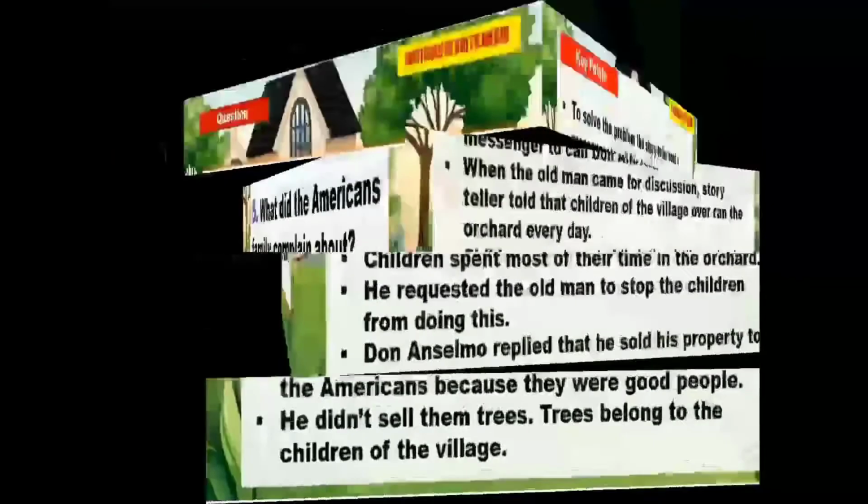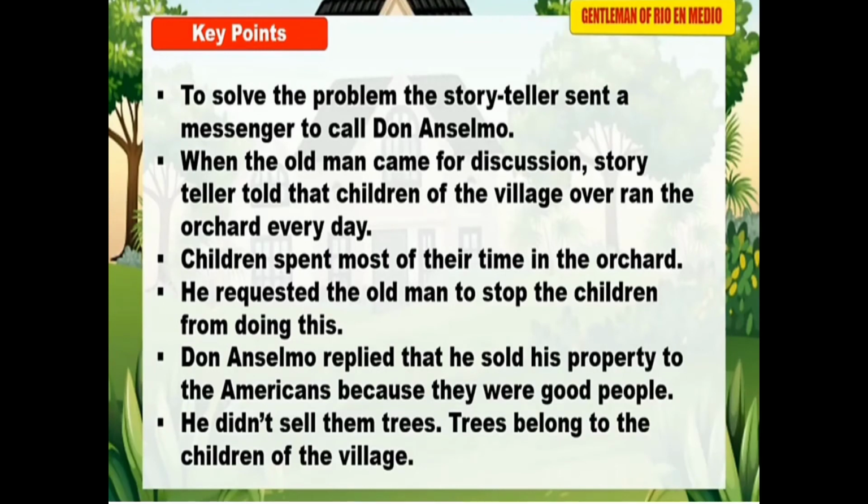To solve this problem, the storyteller, who was the mediator between Don Anselmo and the Americans, sent a messenger to call Don Anselmo. When the old man came for discussion, the storyteller told him that the children of the village overran the orchard every day. Children spent most of their time in the orchard. He requested the old man to stop the children from doing this.